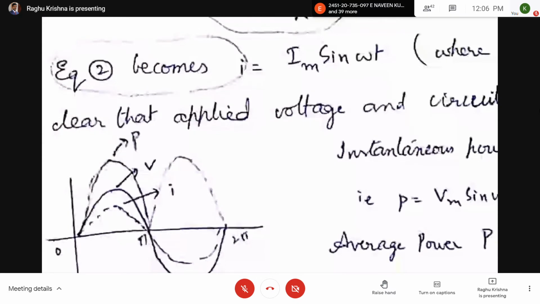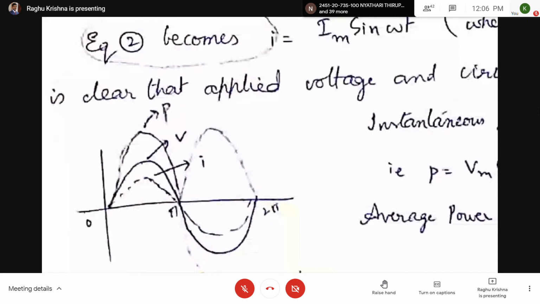Now, if I take V equal to Vm sin omega t and draw the waveform, I get the current waveform, I equal to Im sin omega t. I have drawn the current waveform below the voltage waveform. Next, if I want the power waveform, you have to multiply the voltage waveform and the current waveform. From 0 to pi, voltage and current are both positive, so power will be positive.